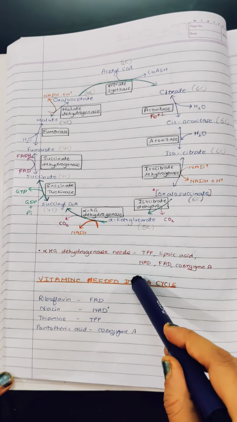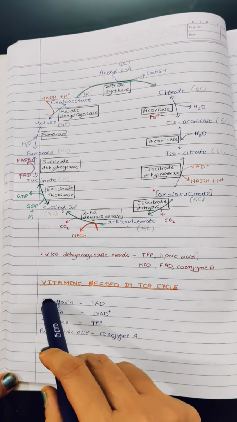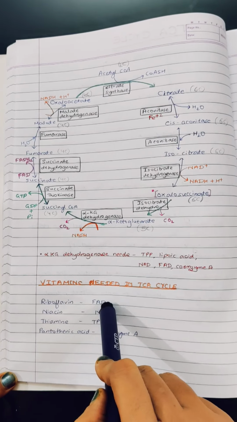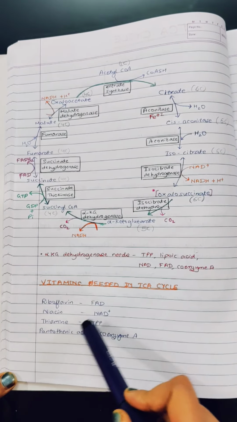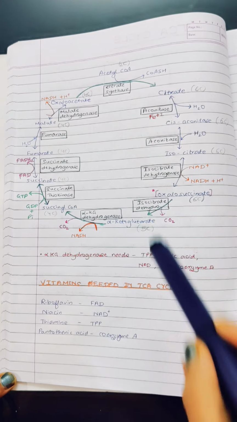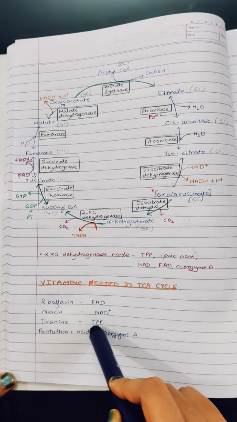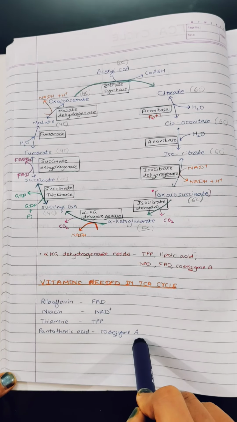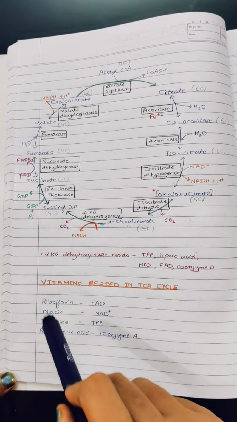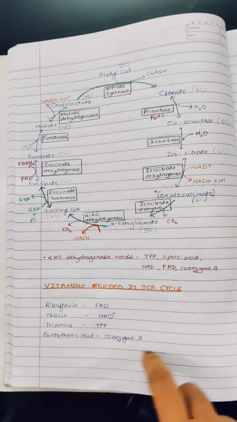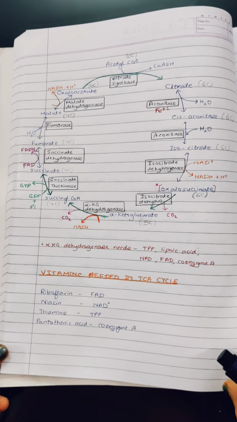Now few vitamins are needed in the TCA cycle, like riboflavin in the form of FAD, that is flavin adenine dinucleotide. In this step, niacin NAD plus in the regeneration of NADH in the 3 steps, then thiamine in the form of thiamine pyrophosphate, then pantothenic acid in the form of coenzyme A. So these 4 B complex vitamins are needed for the TCA cycle. This can also be asked as MCQ or in Viva, that is vitamins involved in TCA cycle.